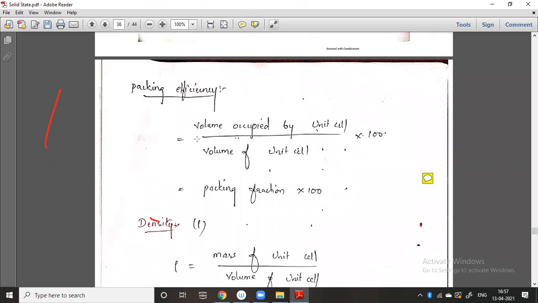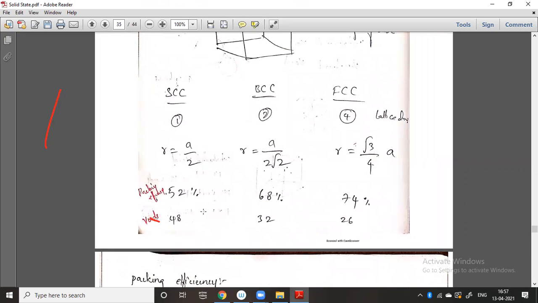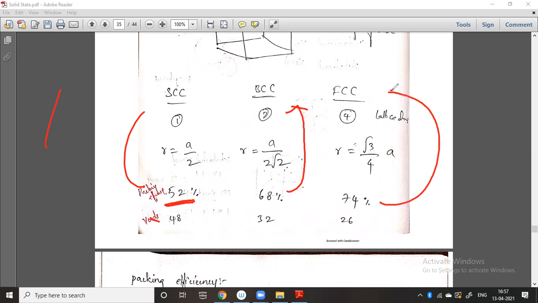This is the packing fraction: volume occupied by the unit cell by volume of the unit cell. Multiply the packing fraction by 100 for efficiency, and you will get the percentage, which is the packing efficiency. So don't worry about 52% and 68%. You can remember them directly. There is no need to calculate all the 52, 68 and 74. Simply remember: the packing fraction percentage is 52 for SCC, 68 for BCC and 74 for FCC. And the rank of the unit cell is 1 for SCC, 2 for BCC and 4 for FCC.